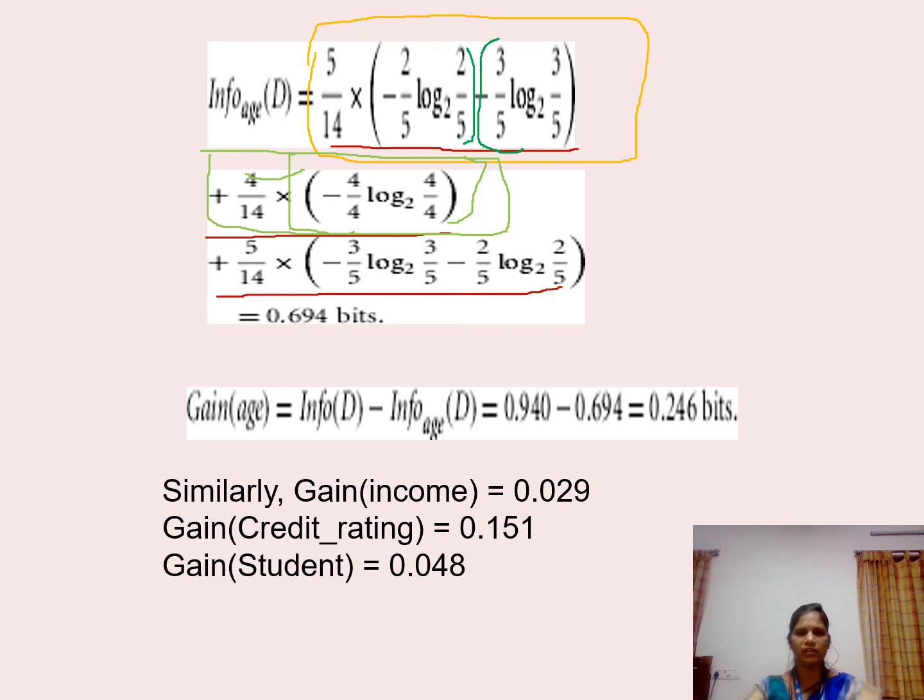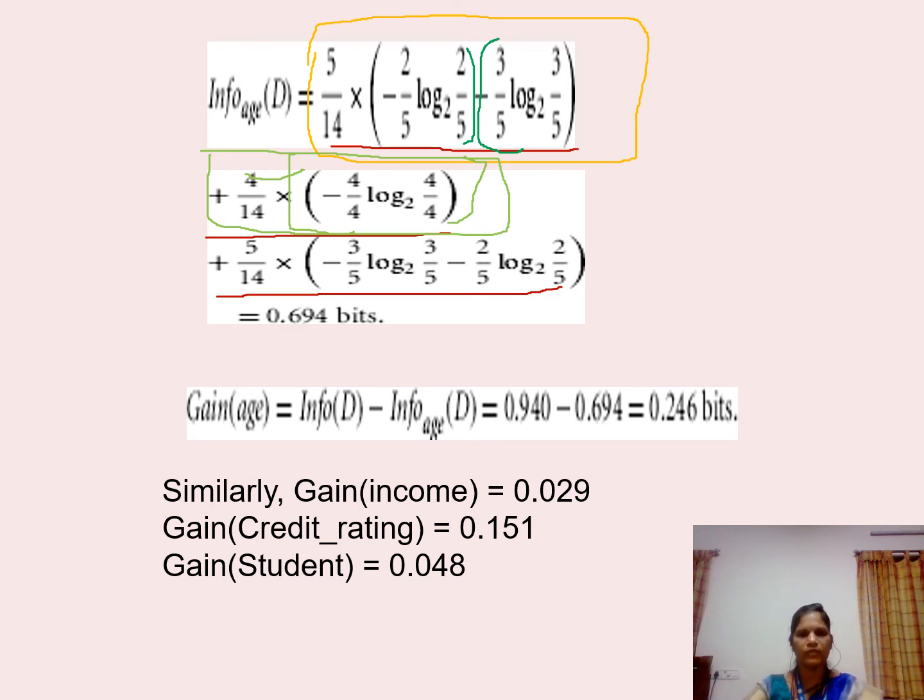Now we are going to calculate the gain of age. Gain of age is calculated using the formula info of D minus info of D for the particular attribute age. Since info of D is constant for all the attributes, we found info of D as 0.940 in the previous slide. That must be constant for all the attributes such as income, age, credit rating and student.